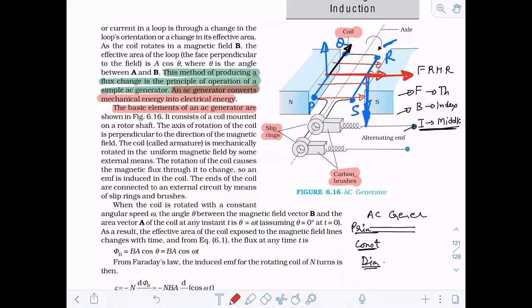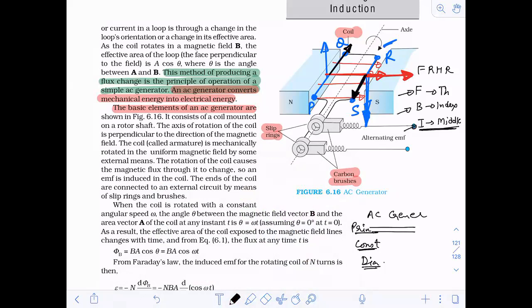Where is the current direction now? Is it R to S or S to R? It should be from R. You will get it like this.